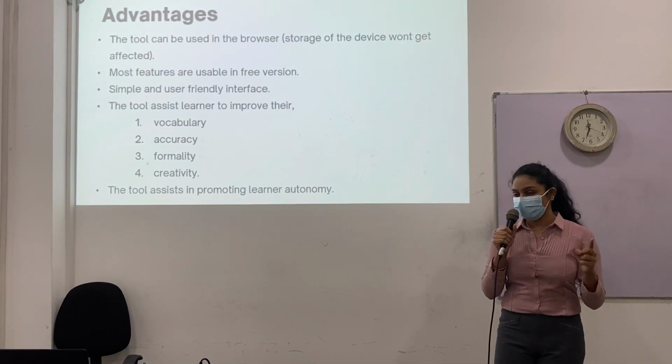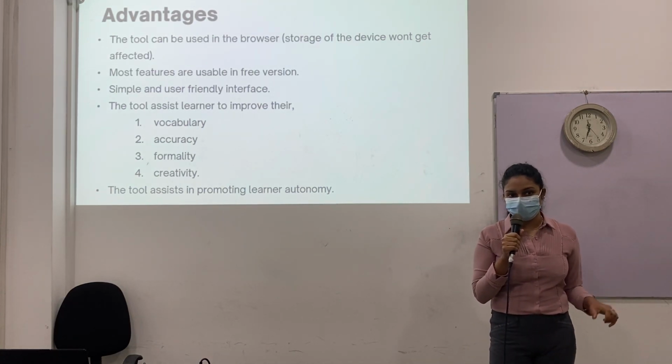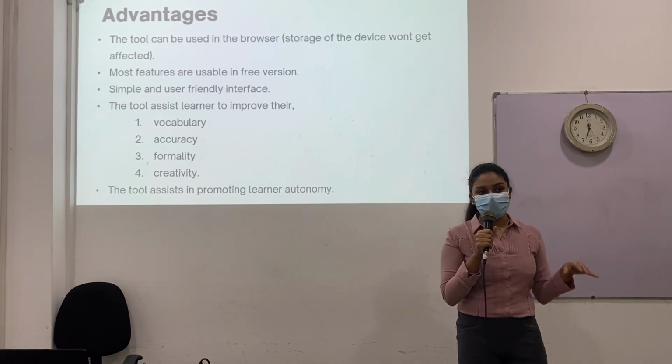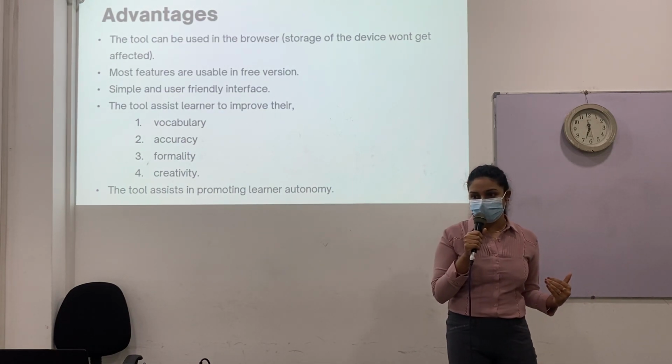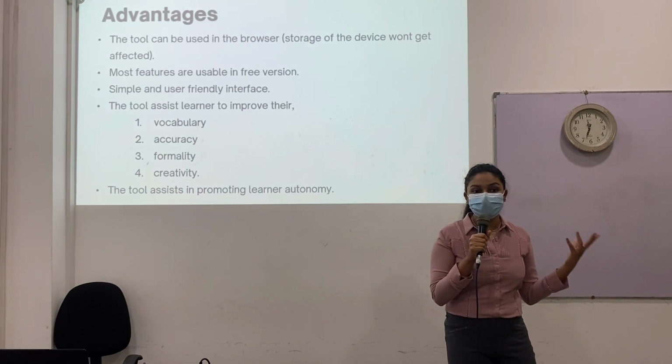And if they are writing creatively, maybe a story or some kind of creative piece, then they know what the weaknesses of their creative writing are. Are their sentences too lengthy, or is their vocabulary too formal?